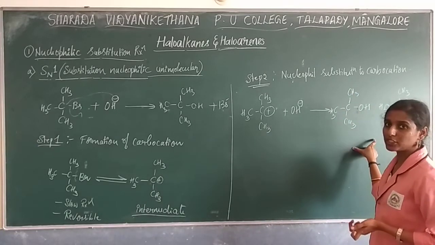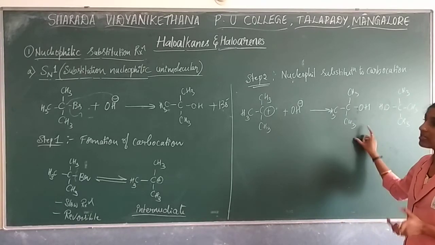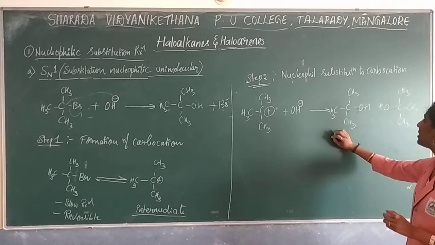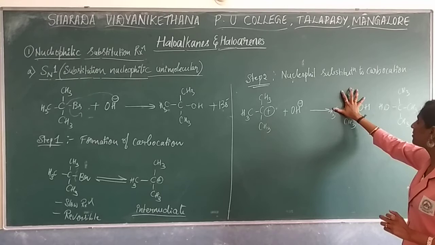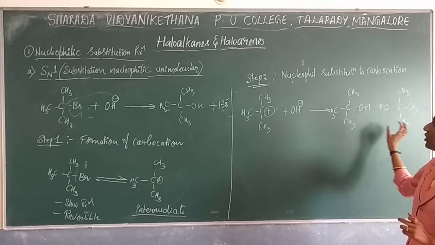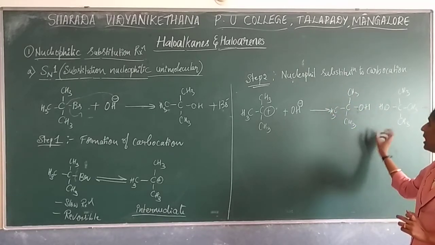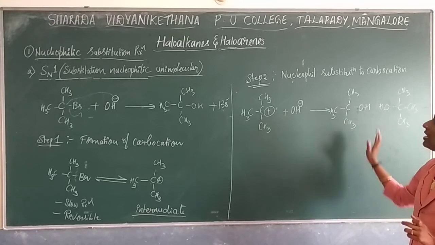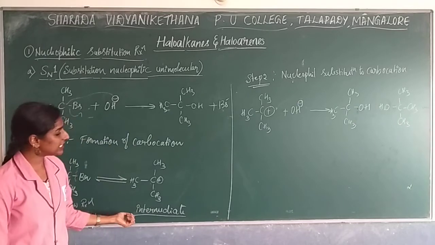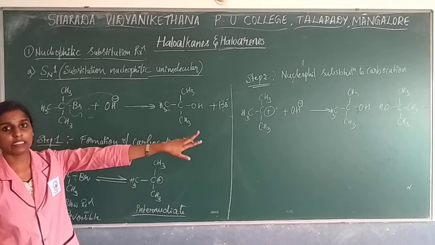But here what will happen? This product is the major product. So it is compulsory to write this product whenever it is asked. See, some students write all the steps properly, but when they write the product, instead of writing this product with OH minus, they write this and give the answer. But you won't get full marks because only the major product should be written. So this product only you are supposed to write. So this will be considered as an SN1 reaction. Remember, intermediate formation takes place, so due to that reason the racemic mixture also will be seen here.